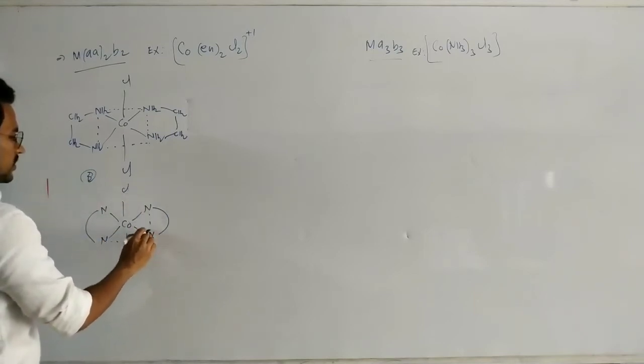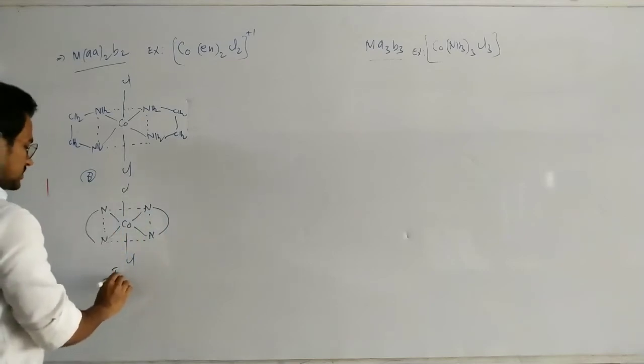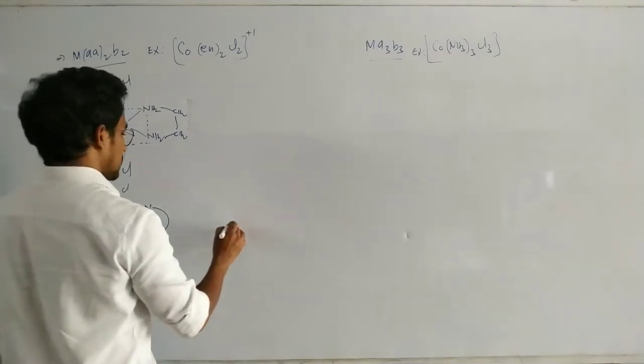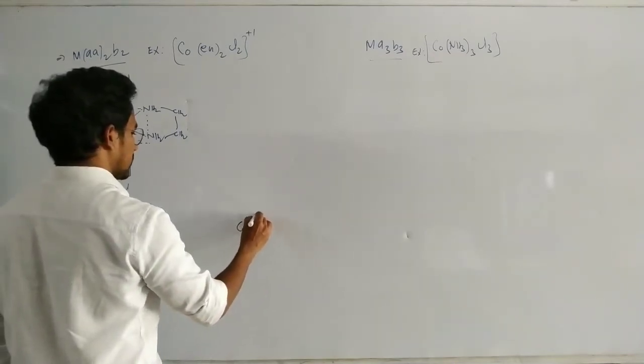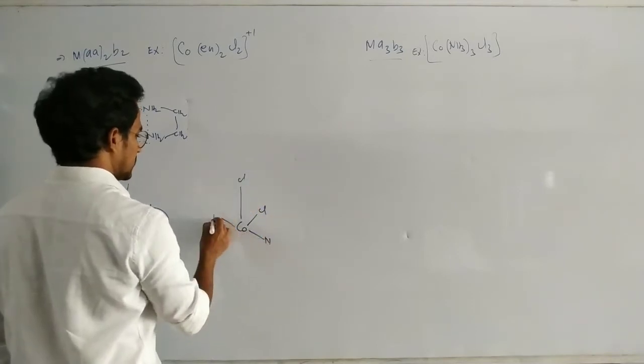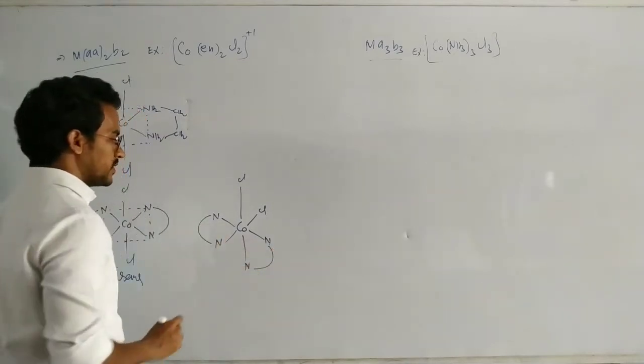This is the octahedral complex. Now it is a trans isomer, with respect to chlorine. Now let us try to write the cis isomer. Here Cl, here Cl, and nitrogens.